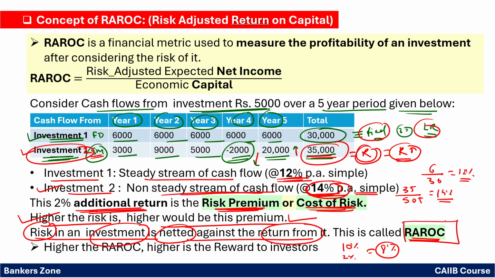What is RAROC? Very simple. I repeat, it is the risk in an investment netted against the return from it. So whatever return you are getting, you are subtracting the risk element from it. You are getting net income after adjusting for risk. That is called the RAROC, risk adjusted return on capital. So the higher the RAROC, the higher the reward to the investor. The lower the RAROC, the lower the premium, the lower the capital, and the lower the reward. Reward means how much you are getting in the form of return.